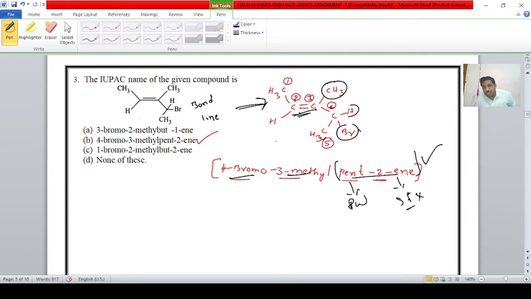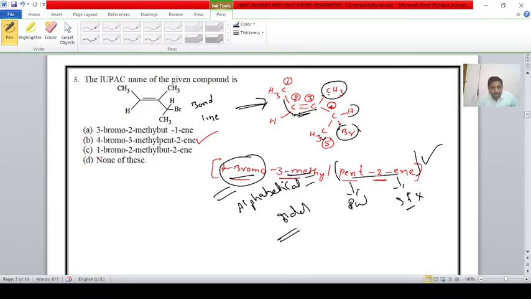Next one is the substituent, student. In this longest carbon chain, the substituents are present at the third and fourth carbon. Third methyl, fourth bromo. But while writing the IUPAC name, you have to write bromo first, because we are following alphabetical order. That is 4-bromo-3-methylpentene. Hence the correct answer is B.